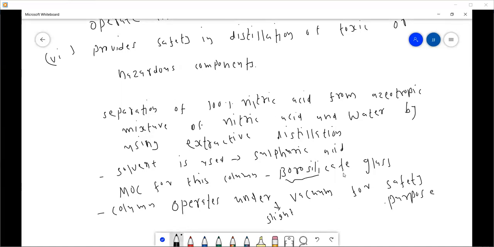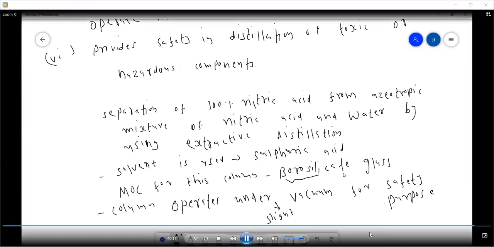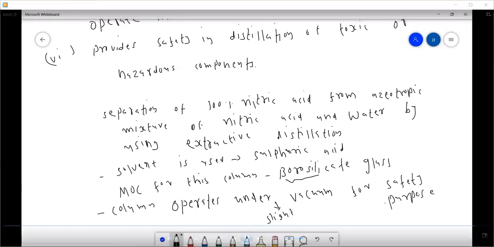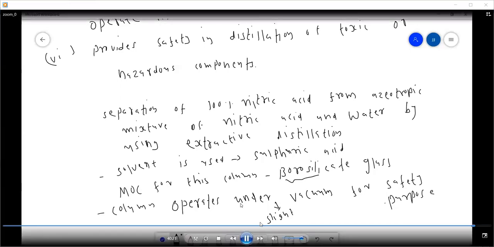It can damage the person working around the column, or anything else. So this vacuum is also used for safety purposes in some cases.